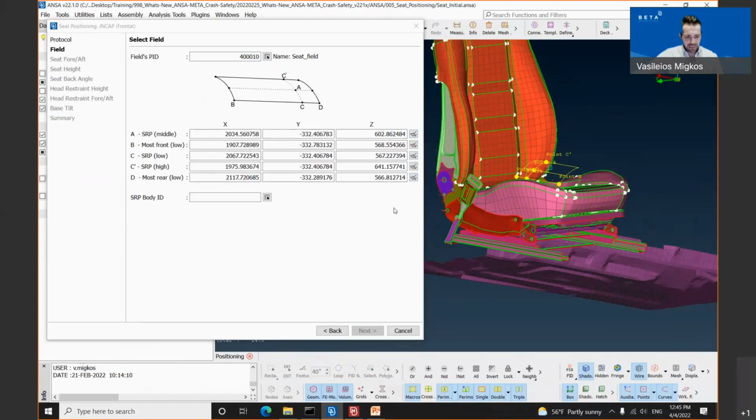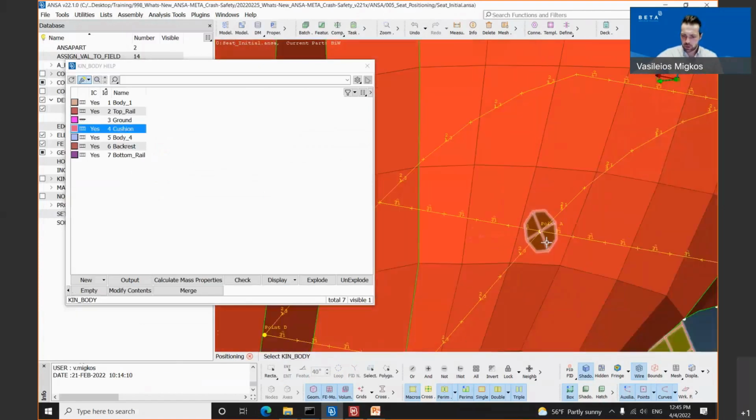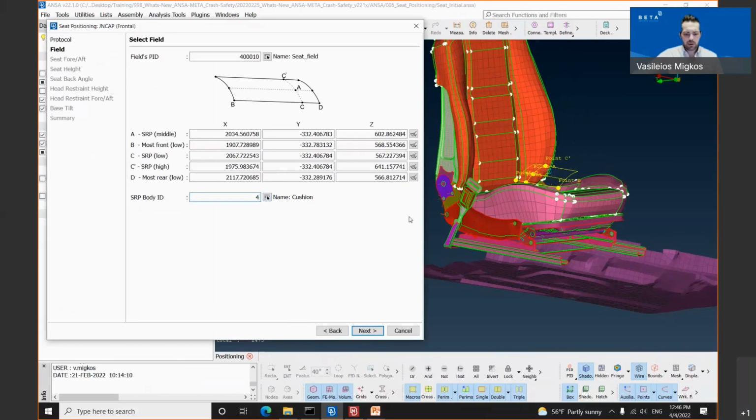Last in the fields tab is the seating reference point body ID. In order to activate the next button, the user needs to select the seating reference point. We will click on that button and we will select the seating reference point from our model window, confirming with the middle mouse button, and the tool allows us to proceed.